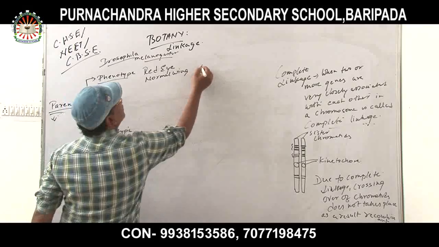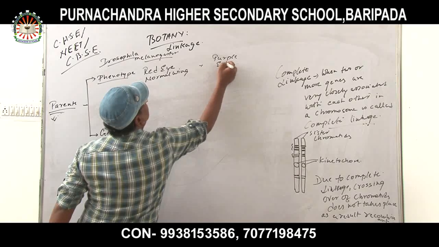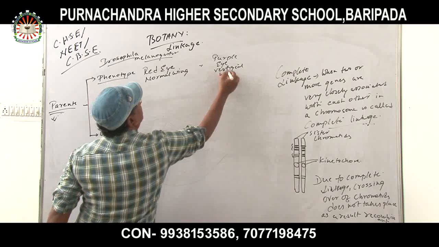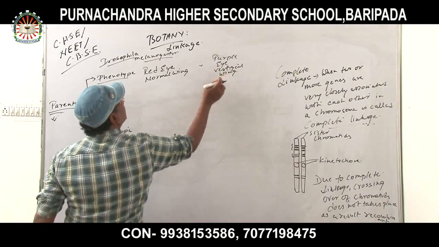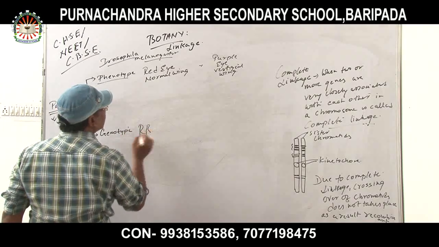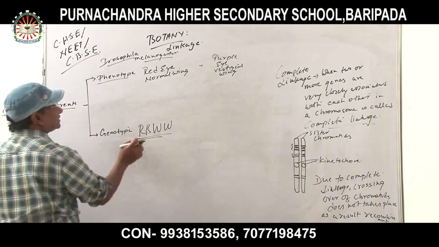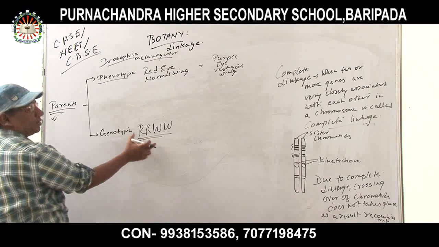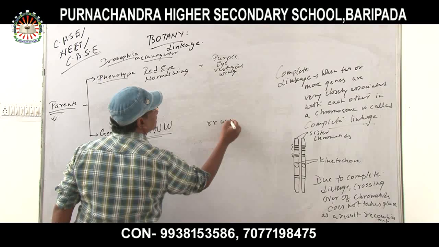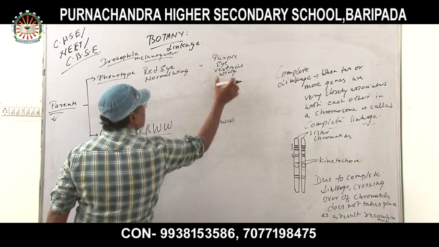Okay, this is crossed with purple eye, vestigial wing. Vestigial wing means the wing is not functioning properly. Now the genotype: red eye is capital R, and normal wing is capital W. This is the genotype of red eye, normal wing Drosophila melanogaster. And purple eye is small r, and vestigial wing is small w.